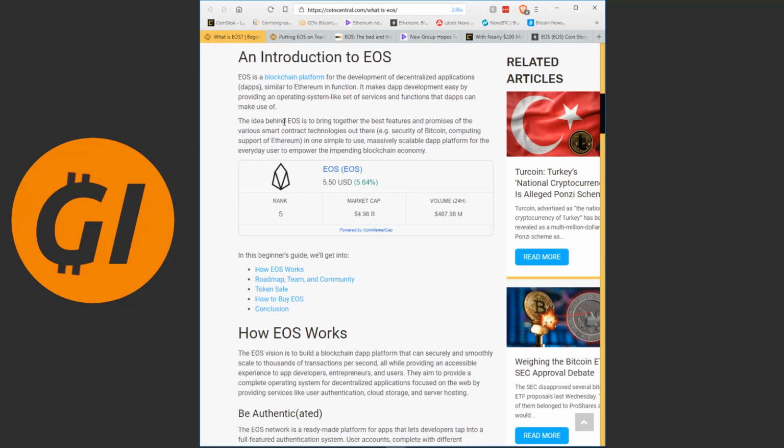The idea behind EOS is to bring together the best features and promises of the various smart contract technologies out there, for instance the security of Bitcoin and the computing support of Ethereum, in one simple-to-use, massively scalable dApp platform for the everyday user to empower the impending blockchain economy. Now let me just chime in here quickly.